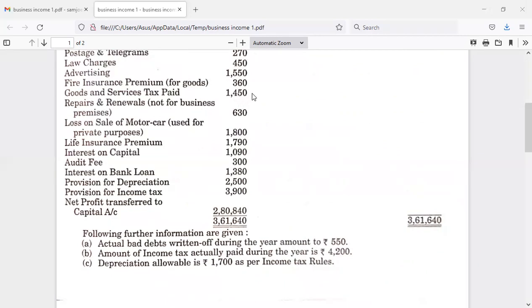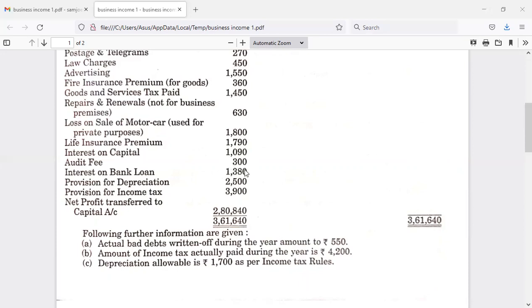Goods and service tax paid, so allowed. Repairs and renewals, and it is not for business premises, so it must be added back to this net profit, not allowed. We have to add 630. Then loss on sale of motor car, again it is not used for business purpose and not related to business, we have to add back. Life insurance premium, it is on life and there is no connection with the business here. So it's a personal expenditure but debited to the profit and loss account, it must be added back to the net profit. Then interest on capital, 1,090 they have debited to the profit and loss account, it is not allowed, so it has to be added back to the net profit.